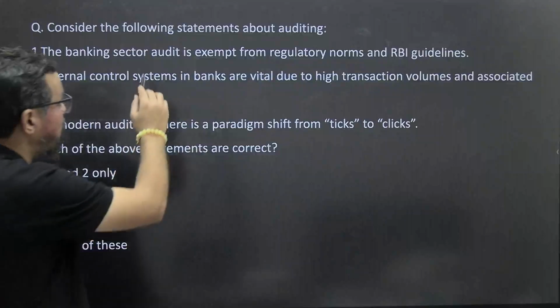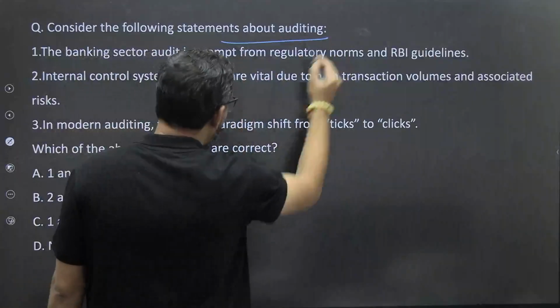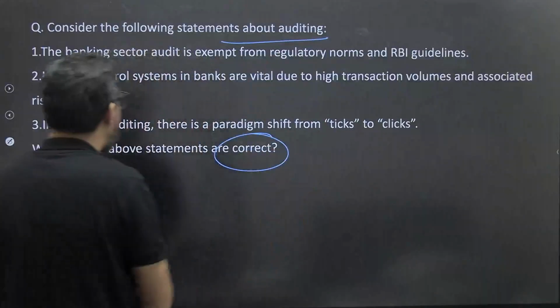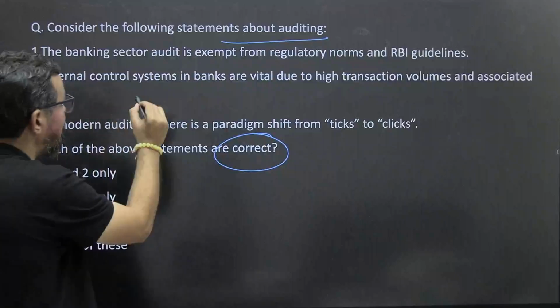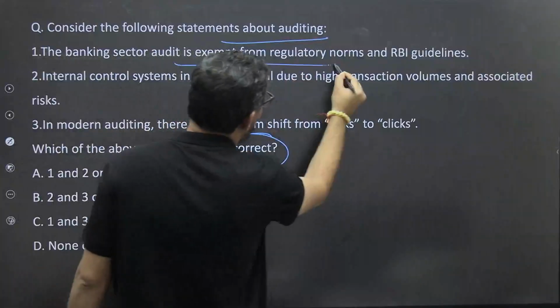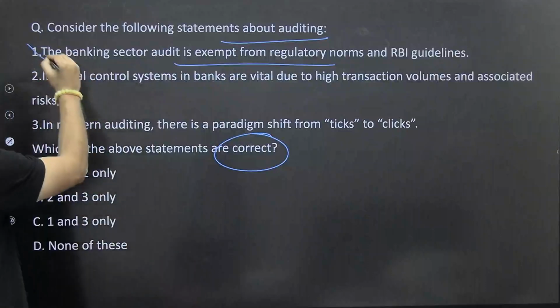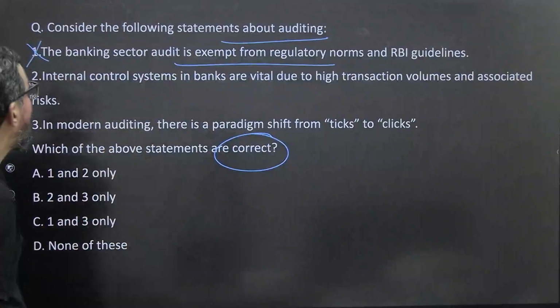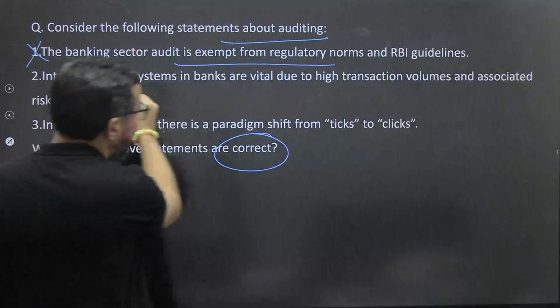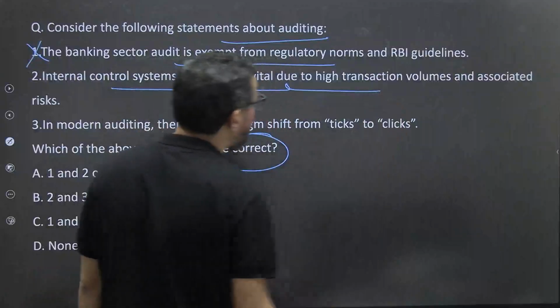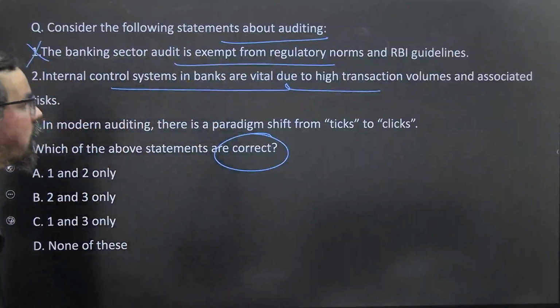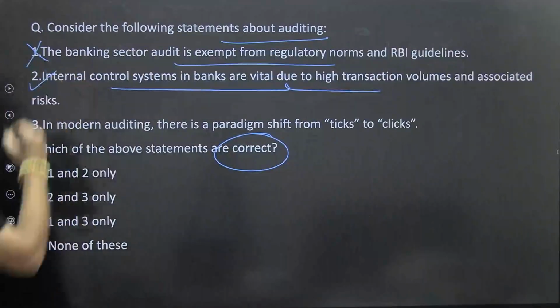Consider the following statements about auditing and find out the correct statement. The banking sector audit is exempted from regulatory norms and RBI guidelines. First itself is wrong. They are part of this. Internal control systems in banks are vital due to high transaction volumes and associated risk. 100% true.